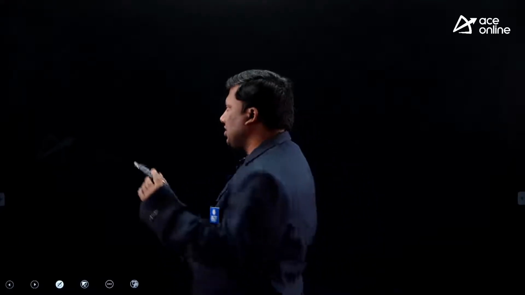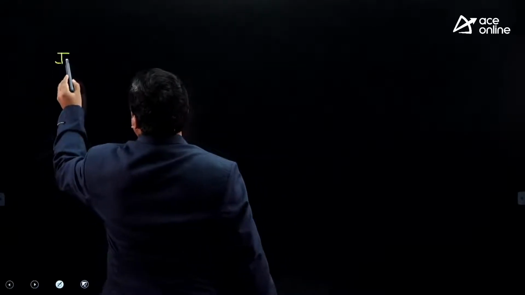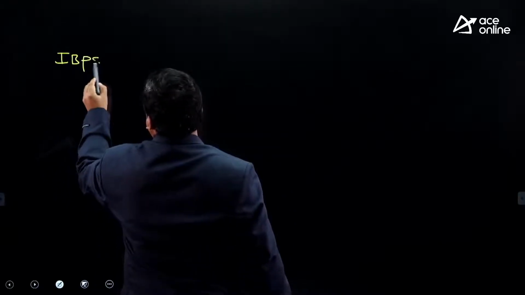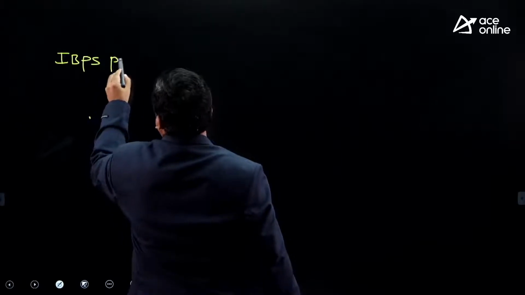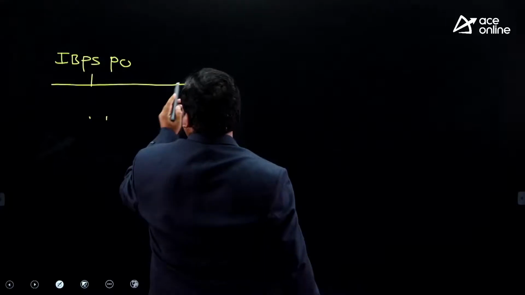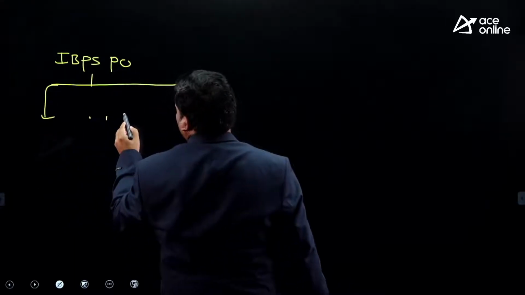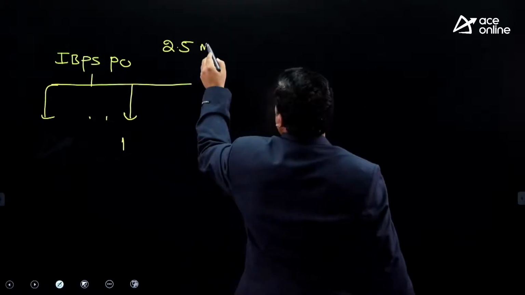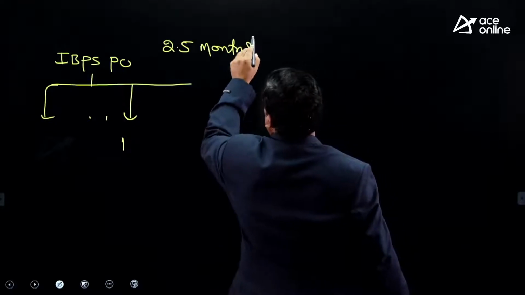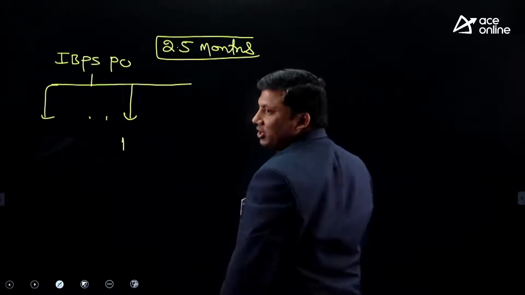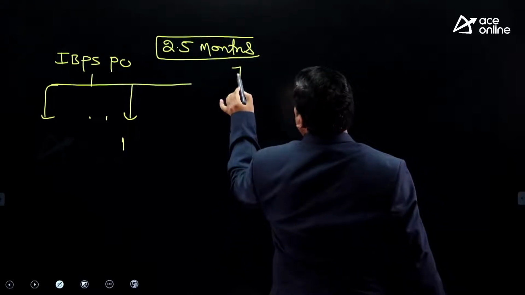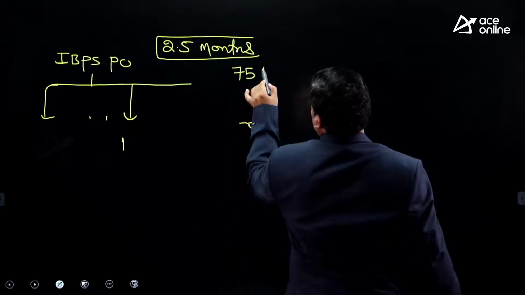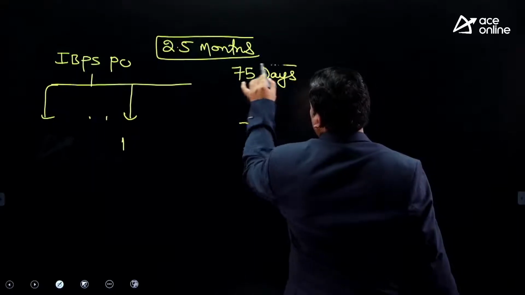I hope you have gotten a very, very good understanding of how to prepare for this examination. Remember, IBPS PO is a dream destination for many. A very, very important key thing: whenever you start preparing, assume you have 2.5 months to prepare for this IBPS PO examination. That means around 75 days are there for your preparation.